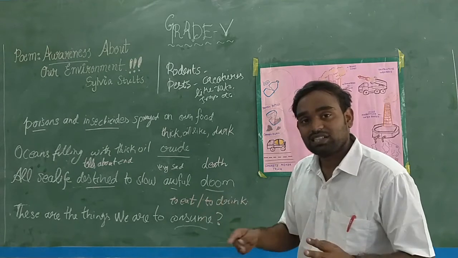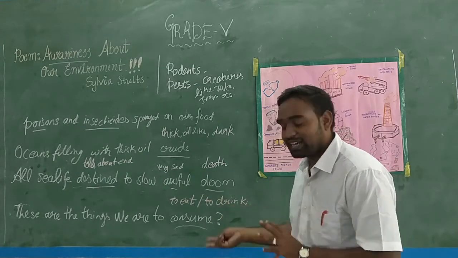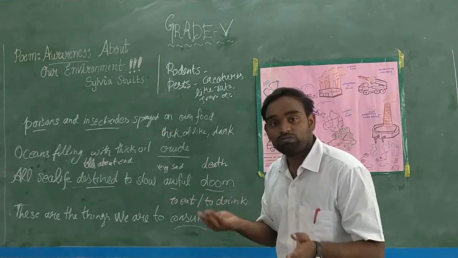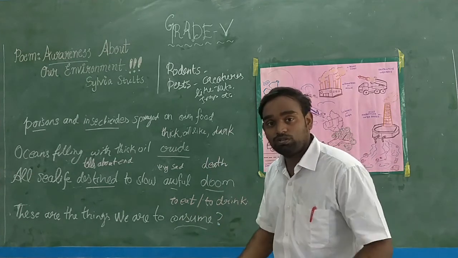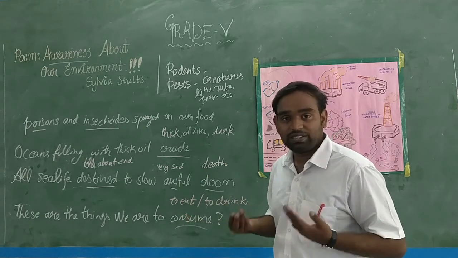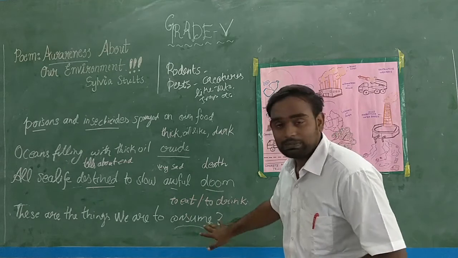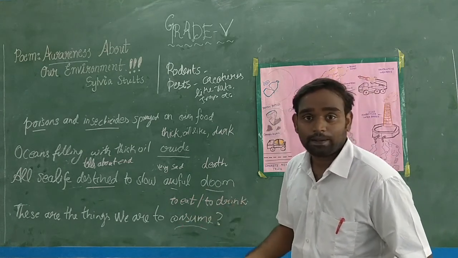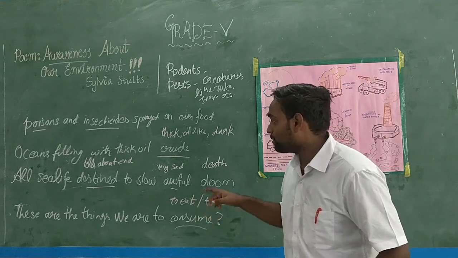In the first stanza, we should protect nature. In the second stanza, we should avoid poisoning our own food. We should not at all poison our food, because we are eating the food. So that comes the end of the second stanza. We'll move to the third stanza. Okay children, you understood this?